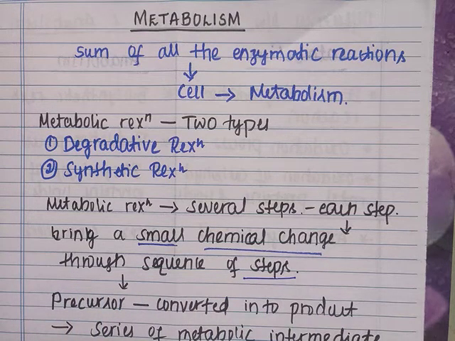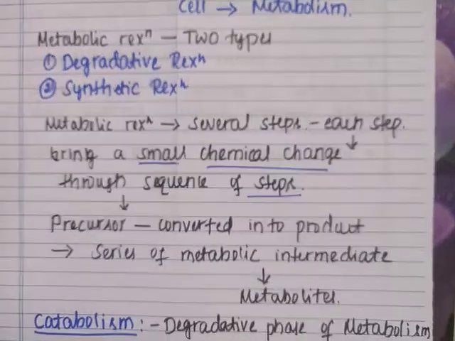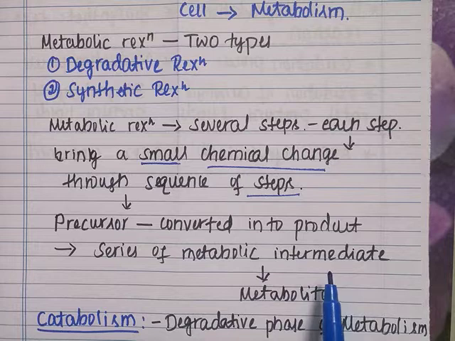The precursor, that is the starting material, is converted into the product through a series of intermediates. These intermediates are called metabolites.